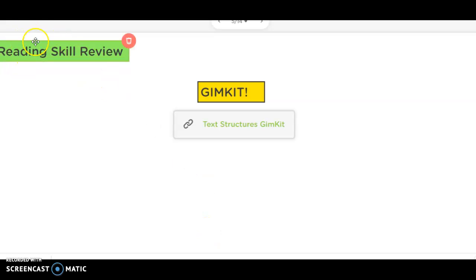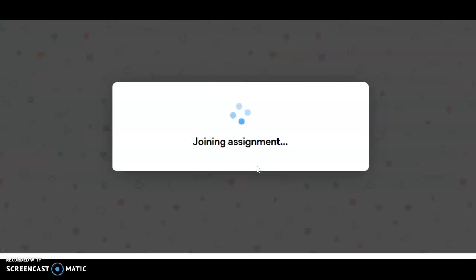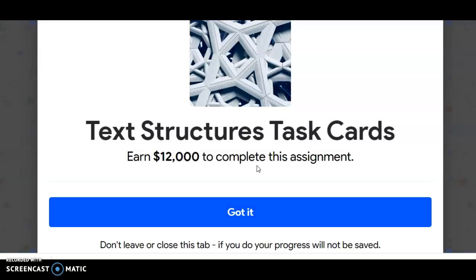Hello, third grade. For your reading skill practice today, we are going to be using a Gimkit lesson. Now, we have used this for our word work, but this is how you'll use it for this lesson. So you'll click on the link, and it'll log you in.